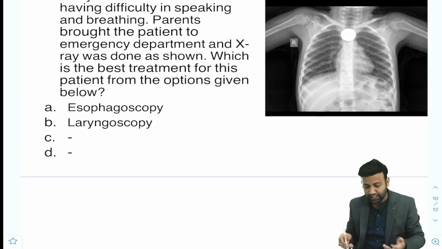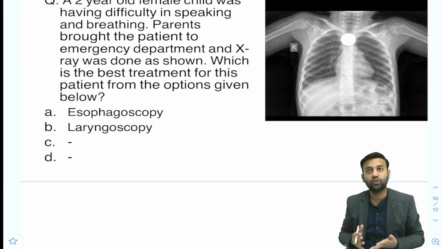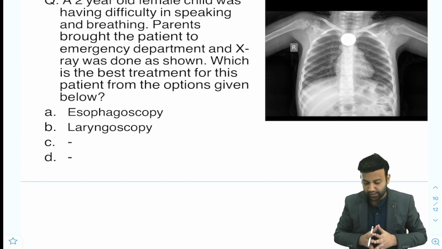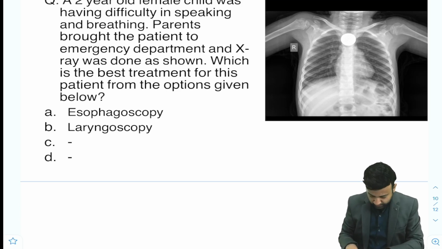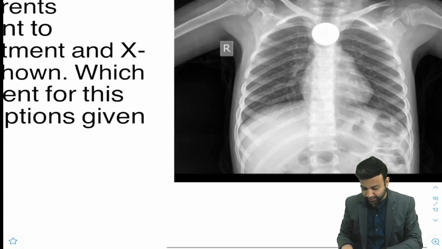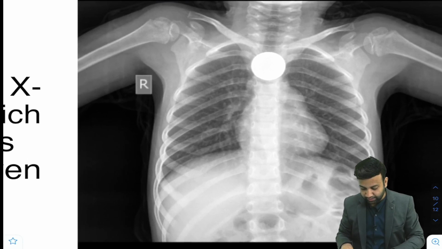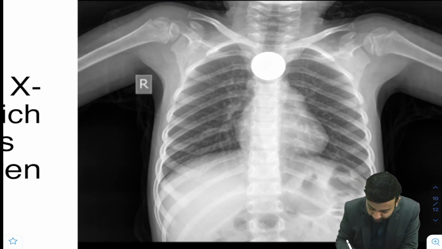So yeah, this is a recall and the main purpose of this recall session is to discuss the topics which can be asked again in FMG or the upcoming NEET exam. So let's see the X-ray first. In this X-ray we can see a coin, and this coin has a round configuration.